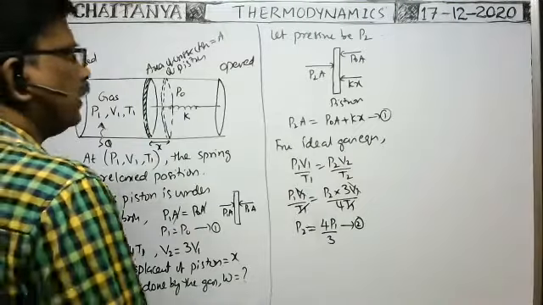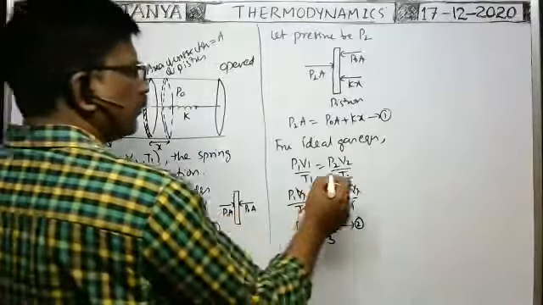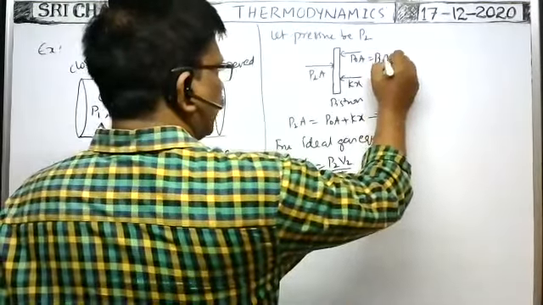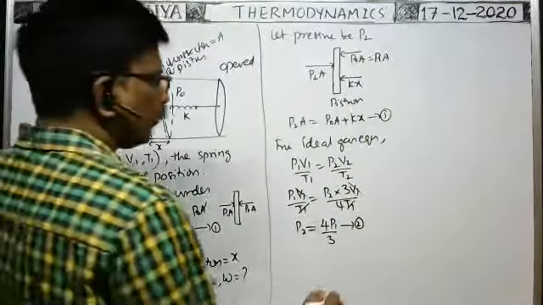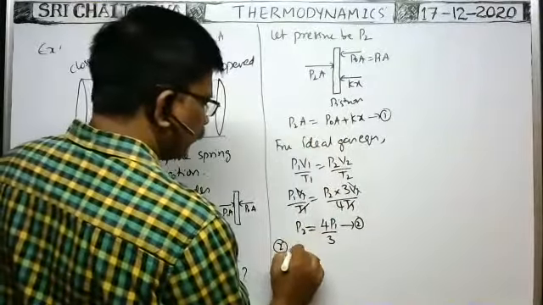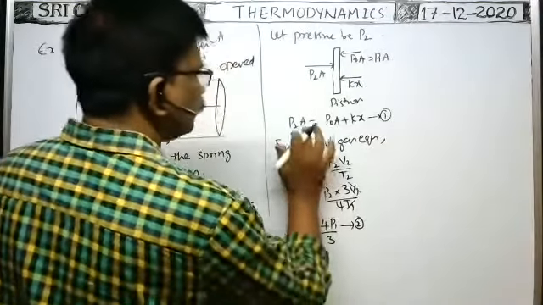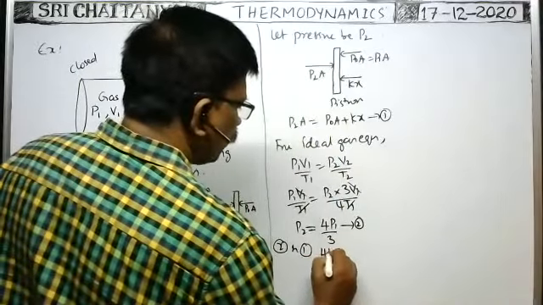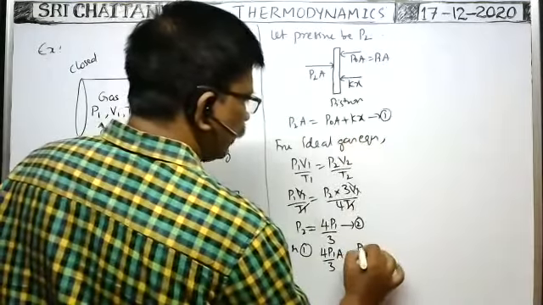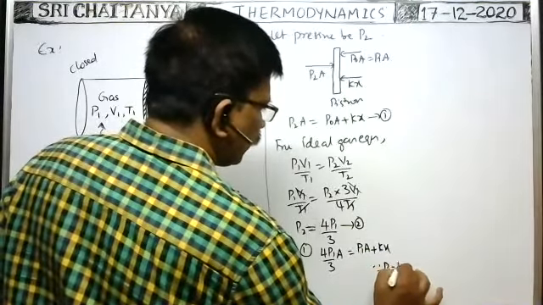Therefore, you substitute here. Actually, it is not P1; it is actually P1 is equal to P0. That's why we can write this is equal to P1 into A also, because P0 is equal to P1 initially. So now you substitute this P2 value in this equation. So 2 in 1. Here P2 means 4P1 by 3 into A is equal to P0, meaning P1 we can write, A plus K into x, since P1 is equal to P0.